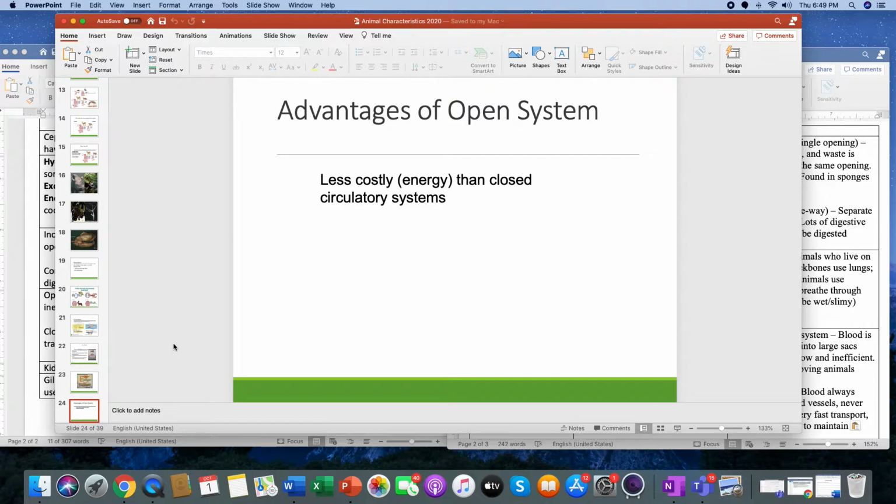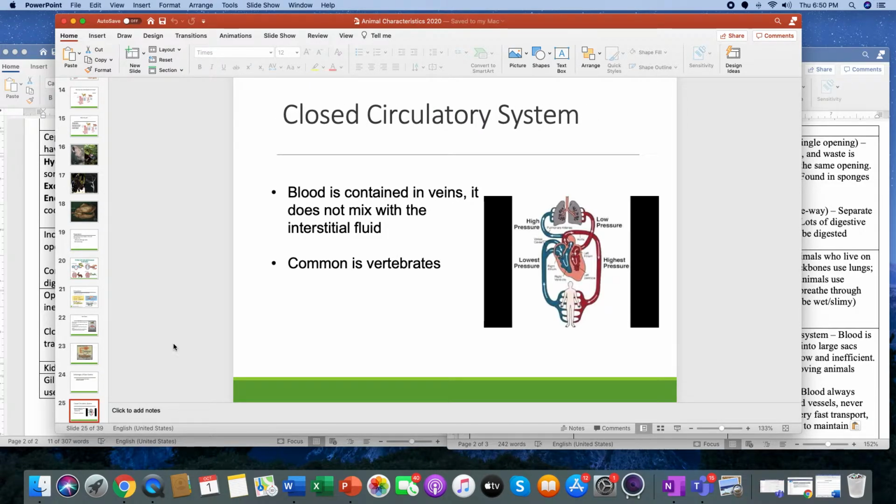I would jot this down. The advantage of an open system is that it is less costly energy-wise than a closed circulatory system. So you don't need that much energy to run this type of system. Grasshoppers don't need to eat a lot to keep this energy up. Us humans, we don't have that. We have a closed system. We need to eat, because our body can't sustain that.